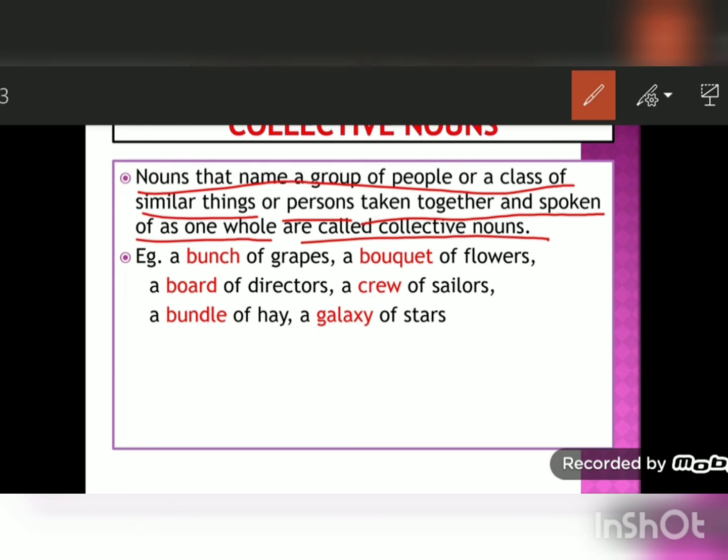For example, a bunch of grapes. So bunch here is a collective noun. A bouquet of flowers. Bouquet is here a collective noun. A board of directors. Board is a collective noun. A crew of sailors. Crew is a collective noun. Bundle of hay. Bundle is a collective noun. A galaxy of stars. Galaxy is a collective noun.